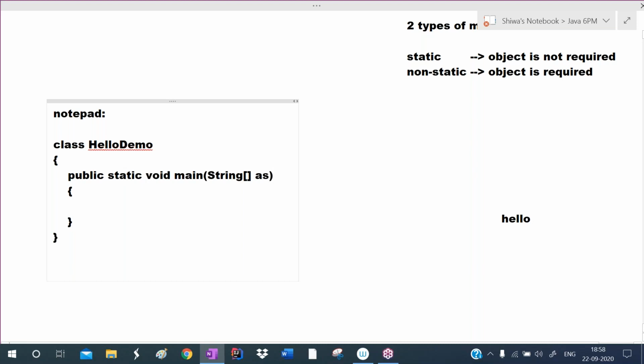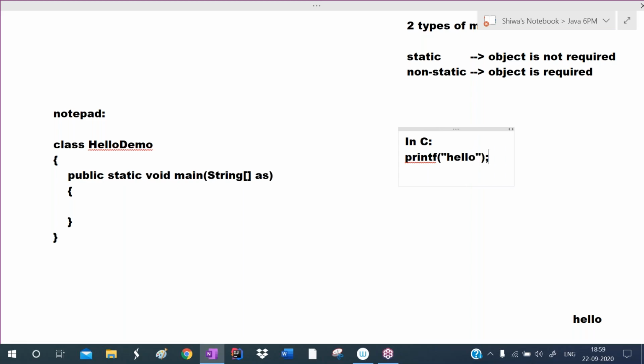Now I want to print the data on the output screen. To print the data on the output screen, in the C language, what do we write to print hello? We write printf hello. What is this printf here? This printf is a function. We're calling one printf function, and we're passing the hello string as the argument. So that prints hello on the output screen.